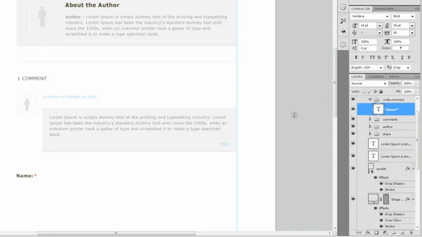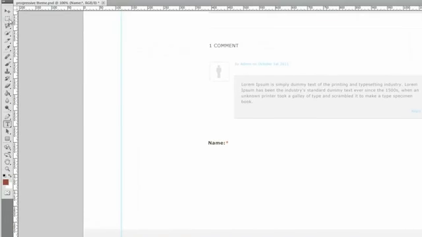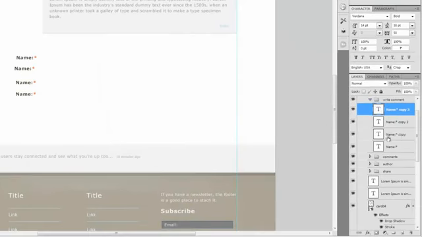Now let's go ahead and copy this about 3 times. So to do that, let's grab our move tool, hold down Alt, click and drag 1, 2, 3. Alright. And we want to change the second one here to email.